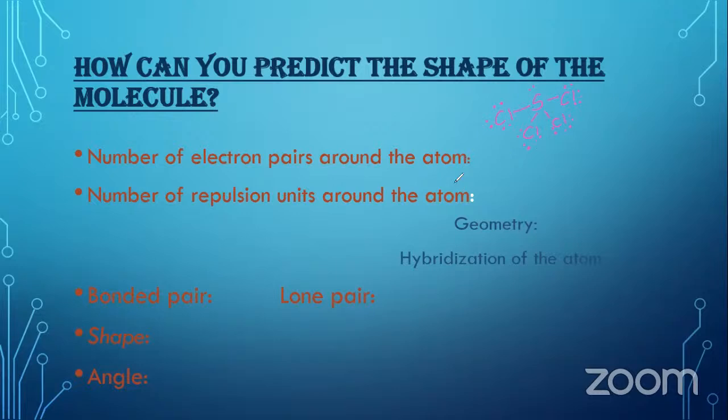Then after, when you go through these points, the number of electron pairs around that sulfur is 1, 2, 3, 4, 5. Then here you have to think about all these electron pairs also being repulsion units. Yes, they are. There are no multiple bonds here, so it is also 5 repulsion units. Then you know about the geometry which comes from 5 repulsion units. The geometry is trigonal bipyramidal.